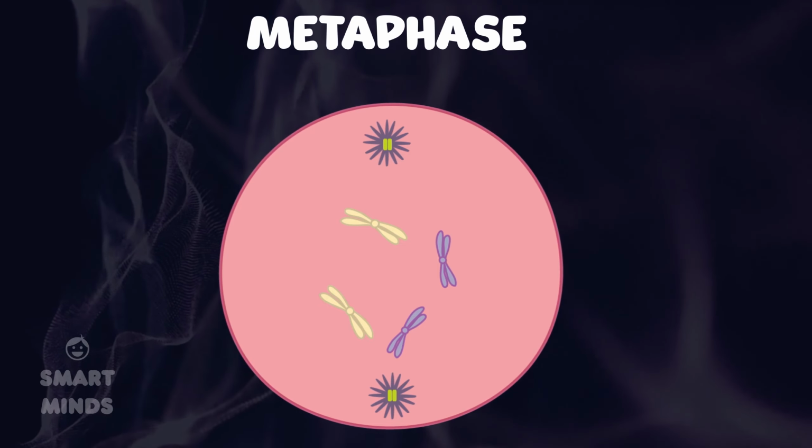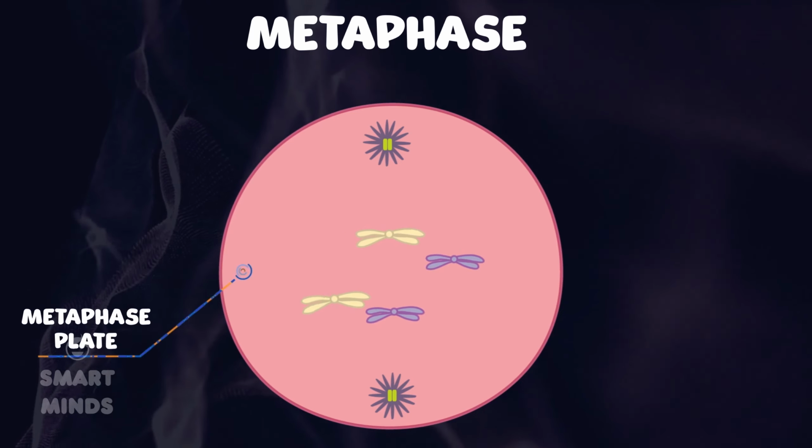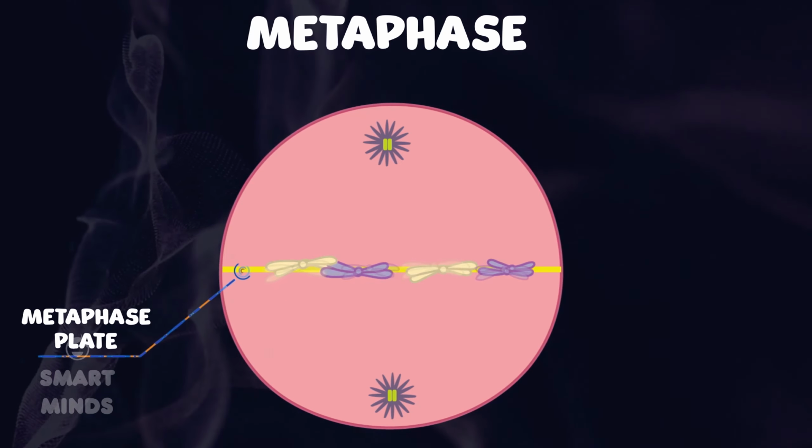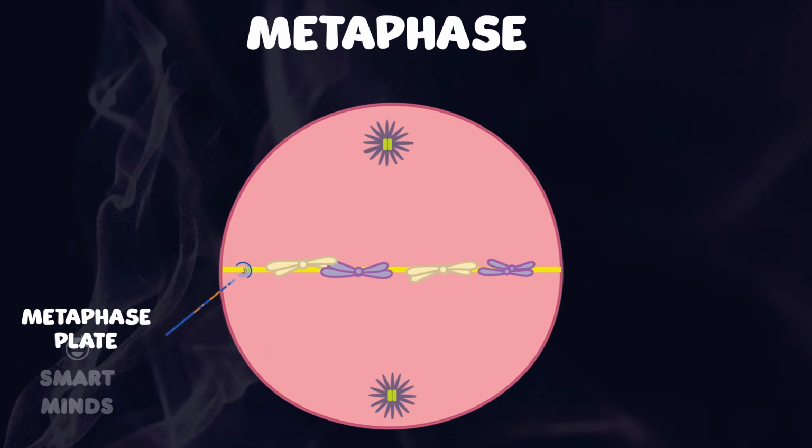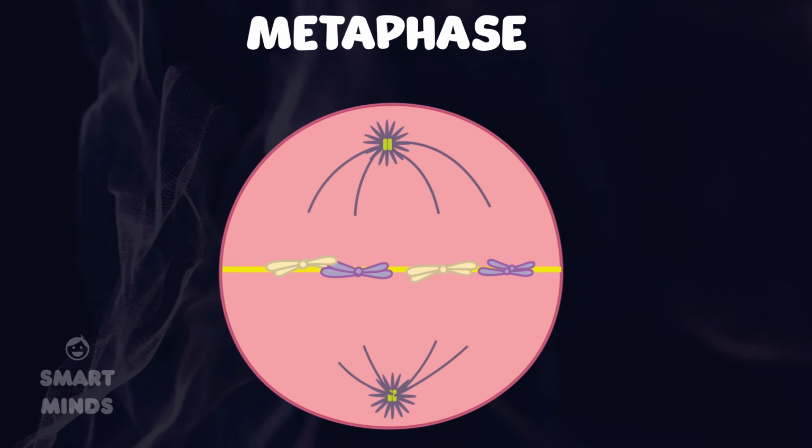In metaphase, chromosomes align at the equator of the cell. Each chromosome is attached to the spindle fiber from each pole of the cell.